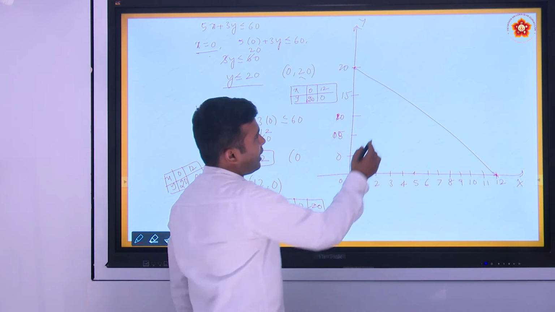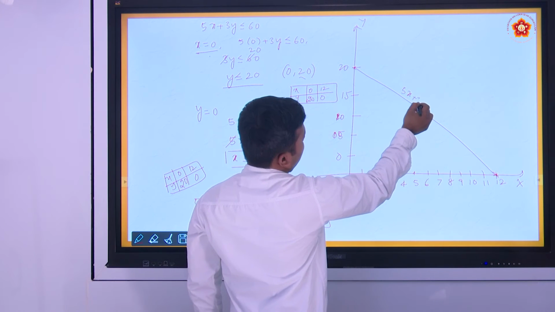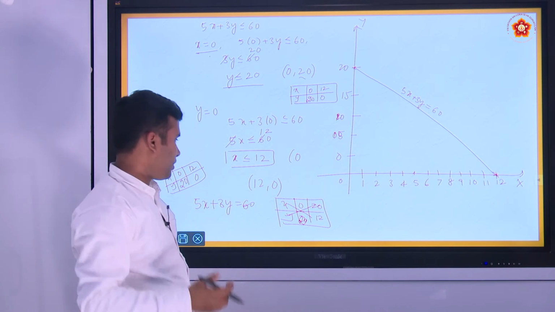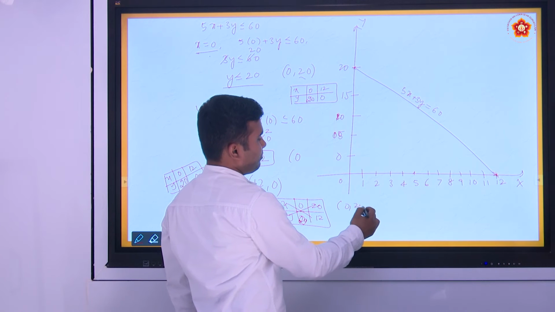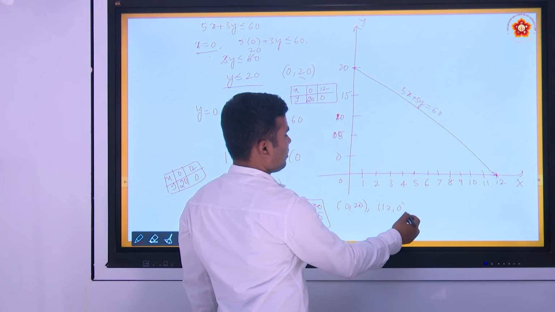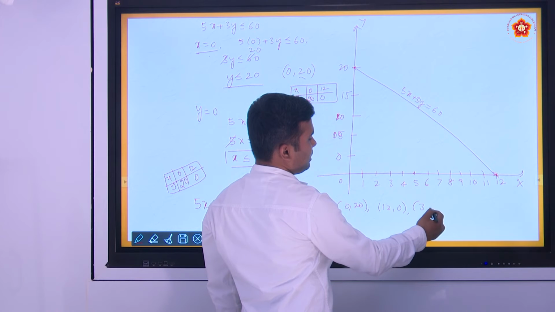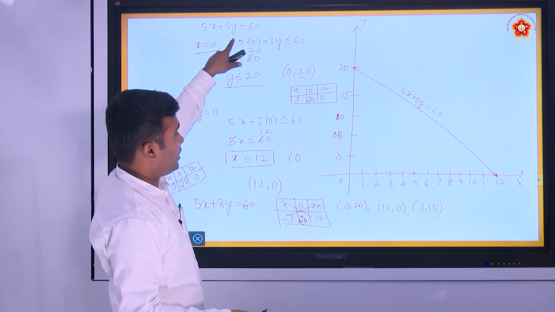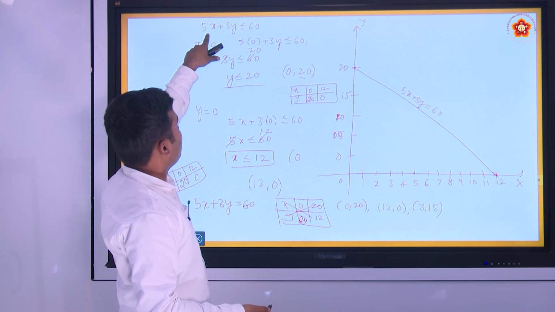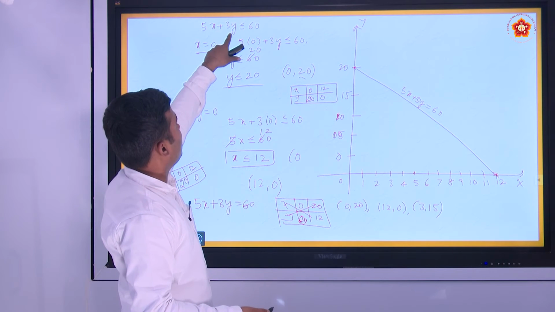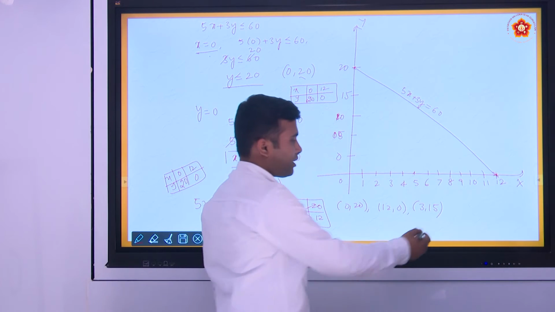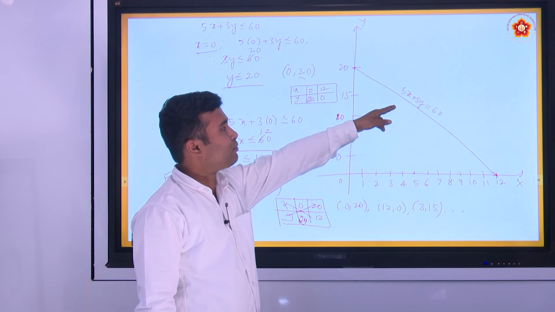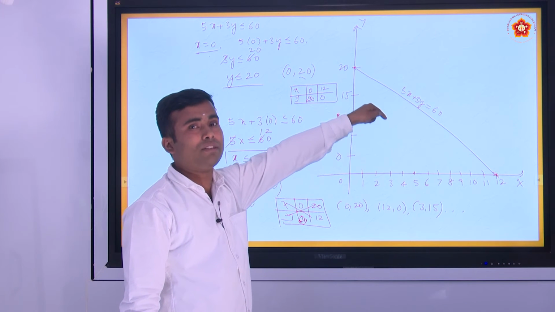Okay, now this is a line which represents 5x plus 3y equal to 60, right? Some of the ordered pairs are 0 comma 20 and 12 comma 0. Another one is 3 comma 15, which we discussed just now. When x equal to 3 and y is equal to 15, 15 plus 45 becomes 60. This is one of the ordered pairs. There are some more ordered pairs which satisfy the equation 5x plus 3y equal to 60, which is a part of an inequation.